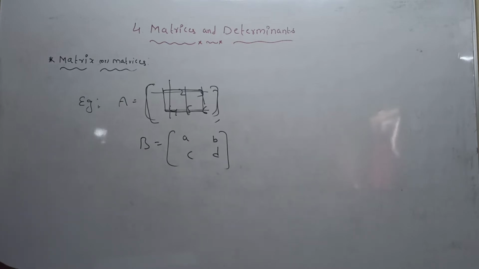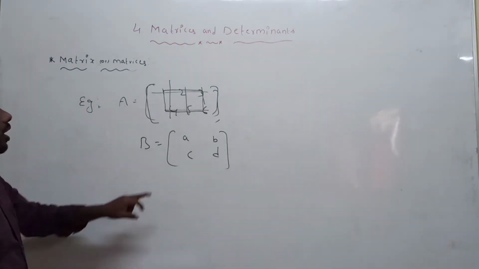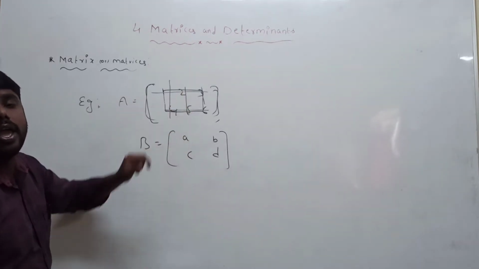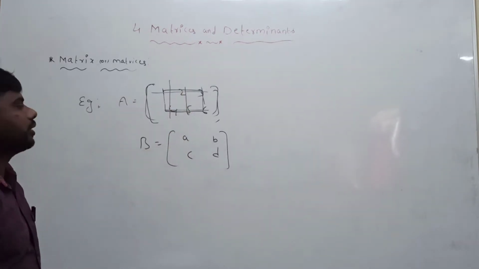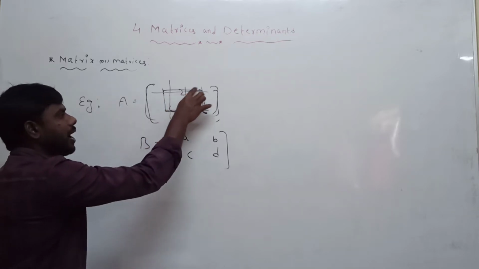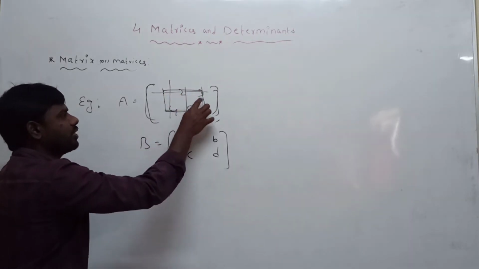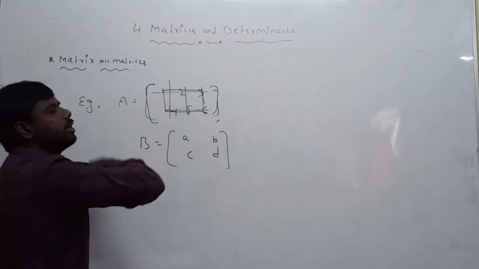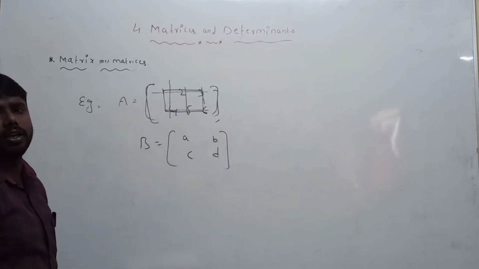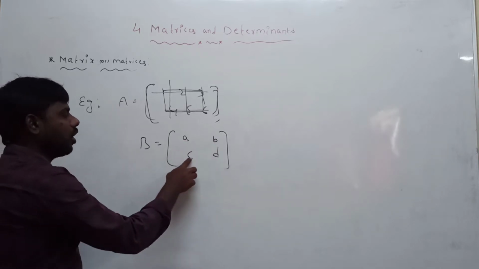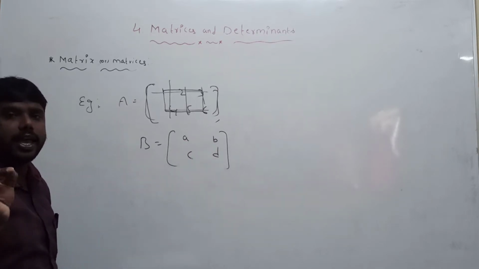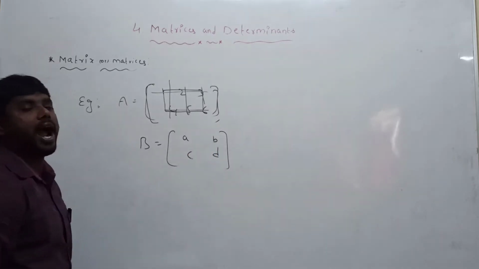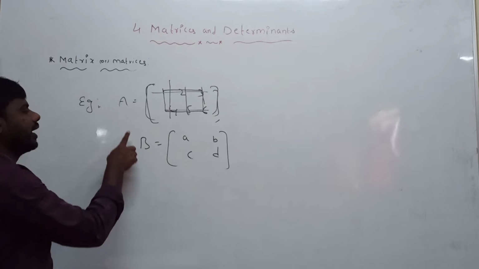Next one is the elements. The numbers in the matrix are called elements of the matrix. Here 1, 2, 3, 4, 5, all these numbers in the matrix are called elements of the matrix. Generally, elements are denoted by small letters, and a matrix is denoted by capital letters.